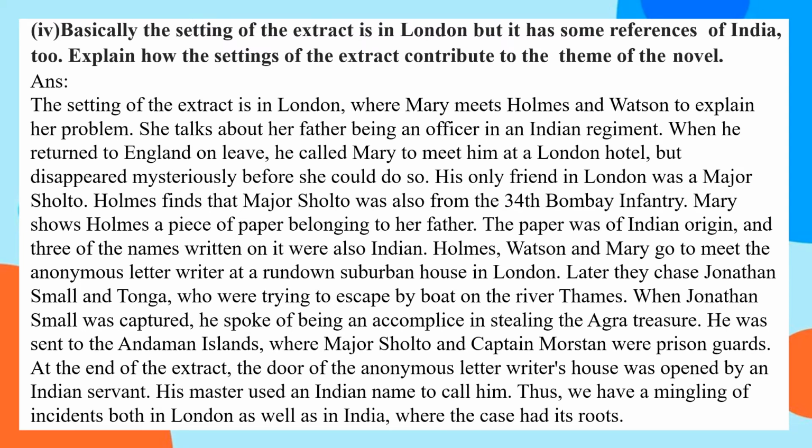So Holmes, Watson and Mary go to meet the anonymous letter writer at a rundown suburban house in London. Later, they chase Jonathan Small and Tonga, who were trying to escape by boat on the river Thames. And when Jonathan Small is captured, he speaks of being an accomplice in the stealing of the Agra treasure. He was sent to the Andaman Islands, again a reference to an Indian place, where Major Sholto and Captain Watson were prison guards.